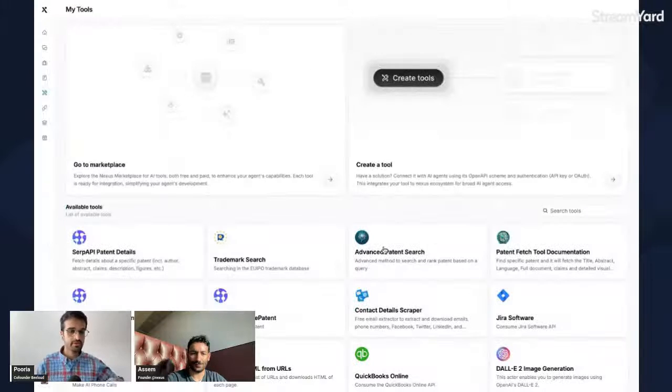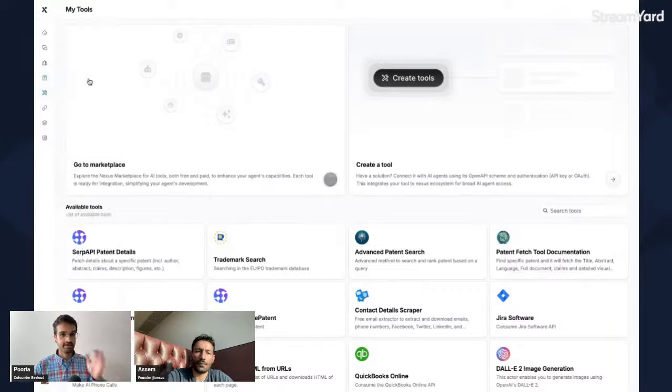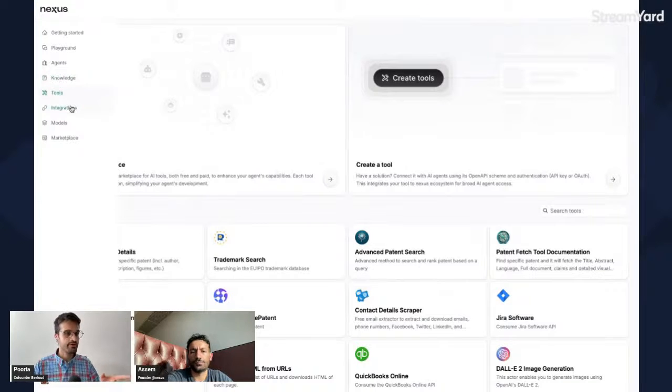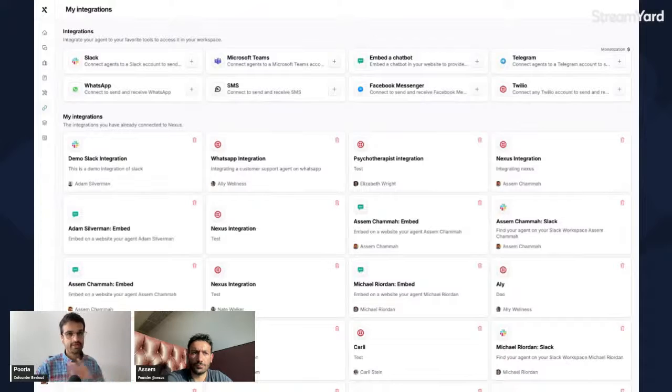Perfect. Because you also mentioned you have an embed chatbot feature as well. So I feel like that could also be another way. And if we could also send curl requests, like POST and GET, I feel like you can integrate with Zapier and make all those no-code platforms too. Yeah, true. Okay. Perfect. Sounds good.